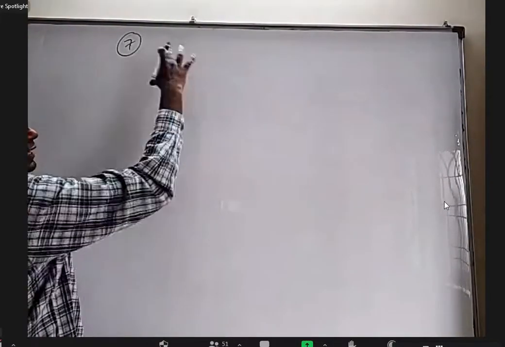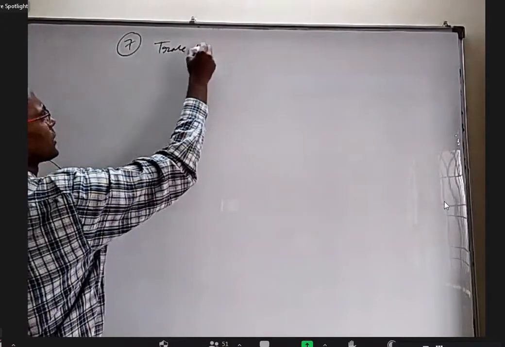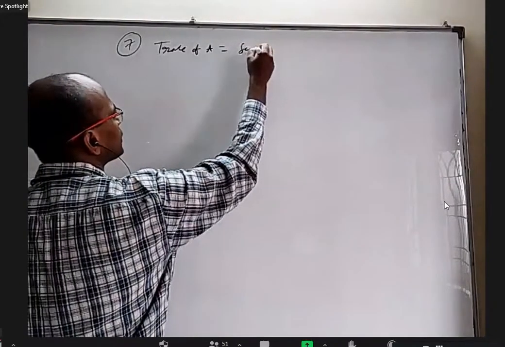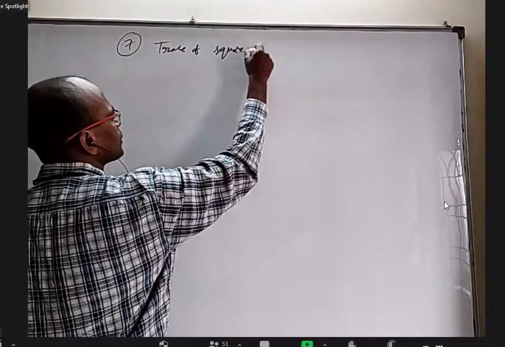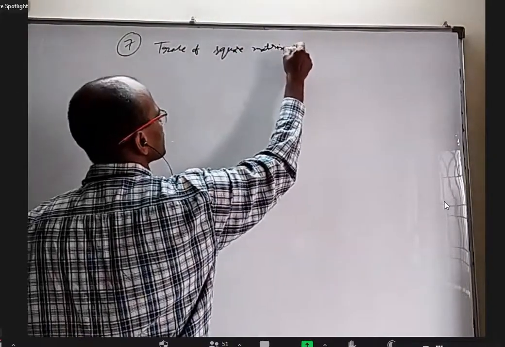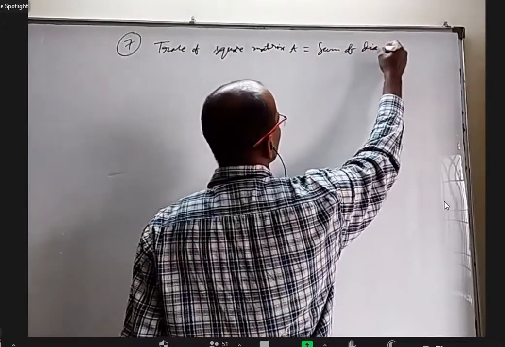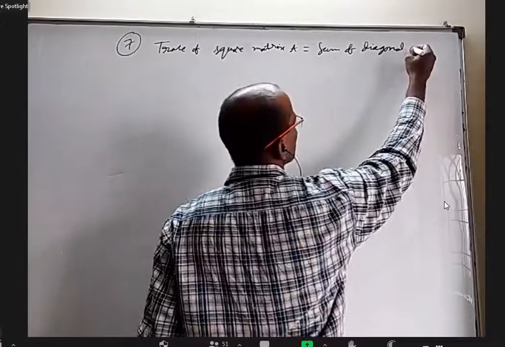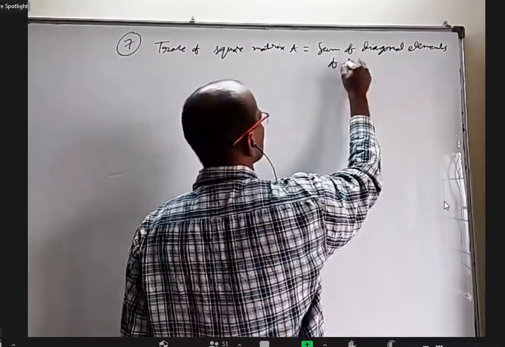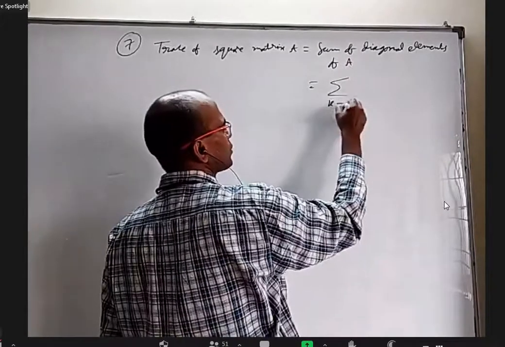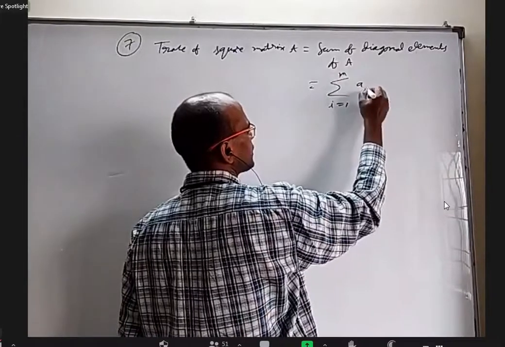I'll leave 2 lines. I want to write a statement. Trace of a square matrix A is equal to the sum of diagonal elements of A. You can even write sigma i equal to 1 to n of aii.